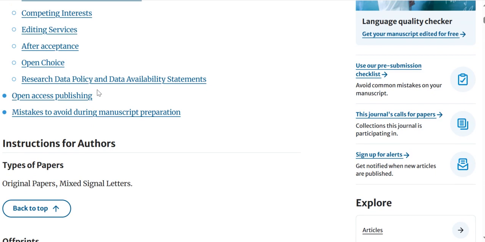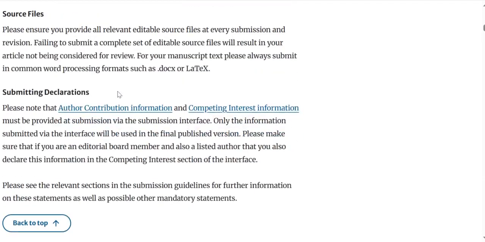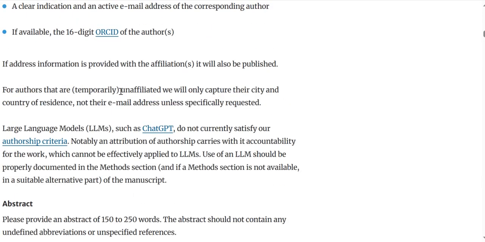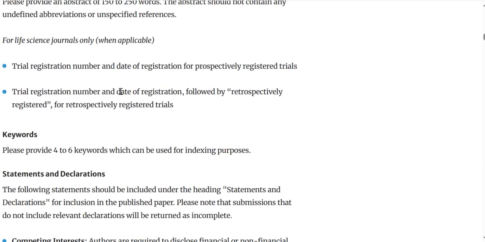All figures must be 1200 dpi; all these details are given, right? So please follow the rules, and you need a 16 digit ORCID ID before submitting the articles. So please follow the rules before submitting to the journal.